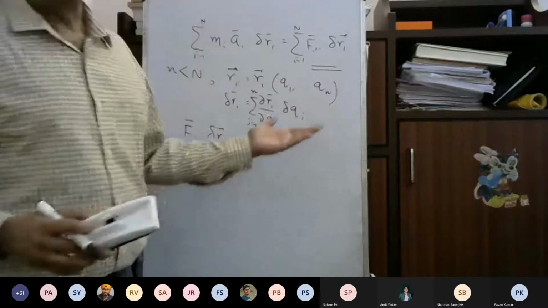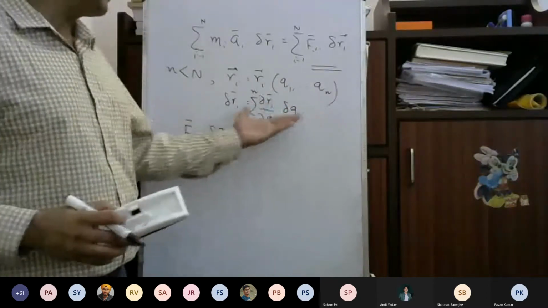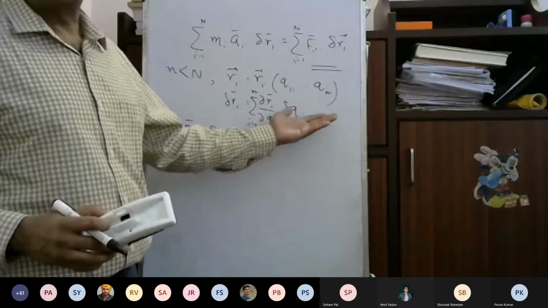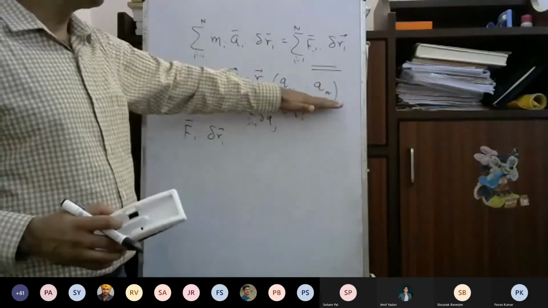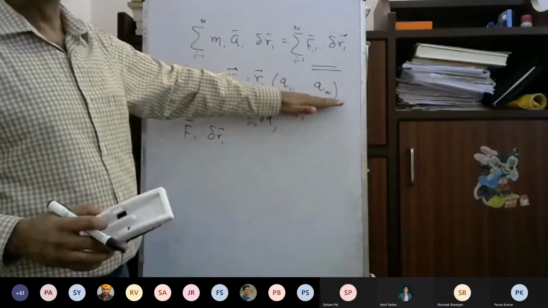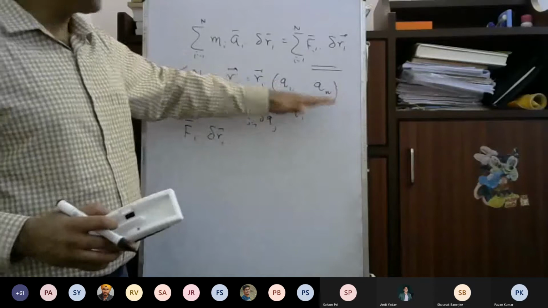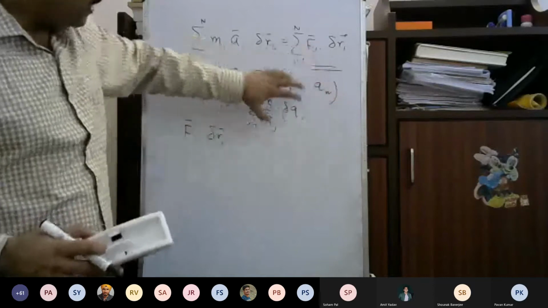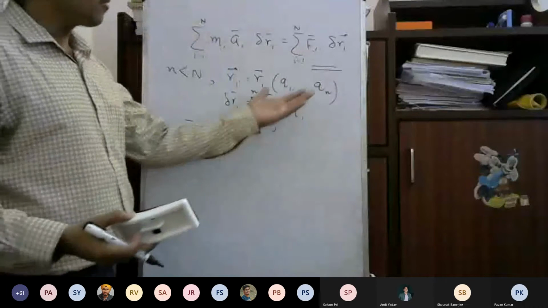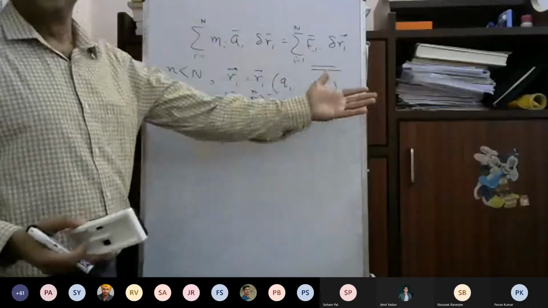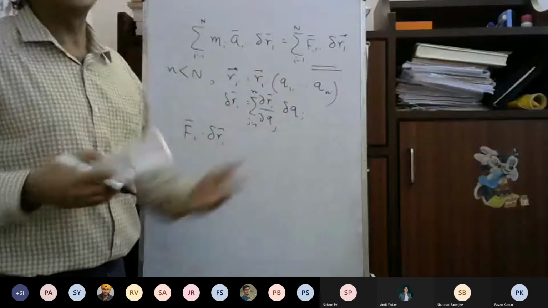Delta Qj can take any value. So that is what I said. Here, delta Ri is like this, but delta Qj can take any value. I did not have to bother with the constraints because they are already taken care of when you write down Q1, Q2, Qn. The generalized coordinates have already taken care of the constraints. So generalized coordinates can take any value. The change in the generalized coordinate can also be anything.